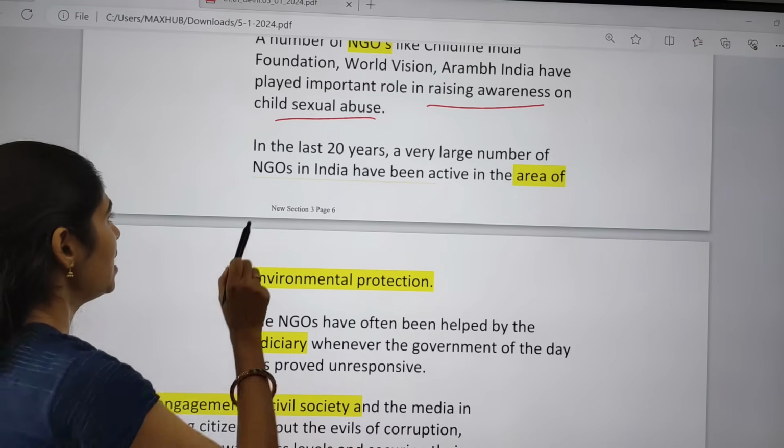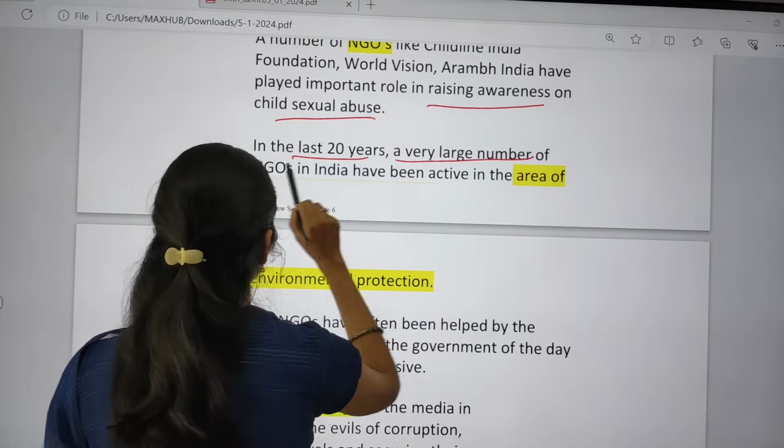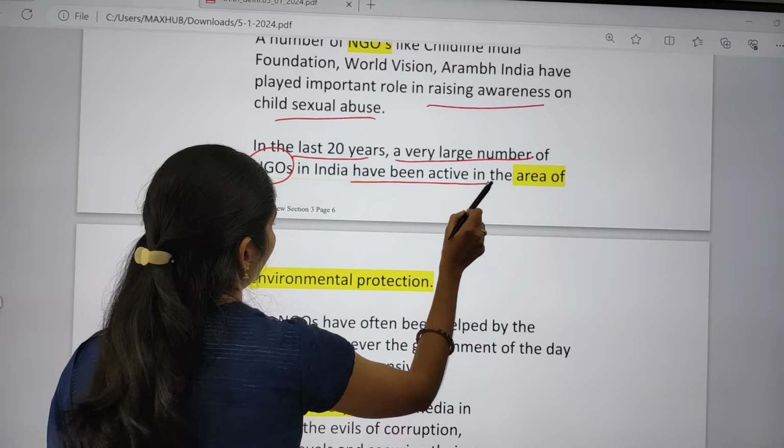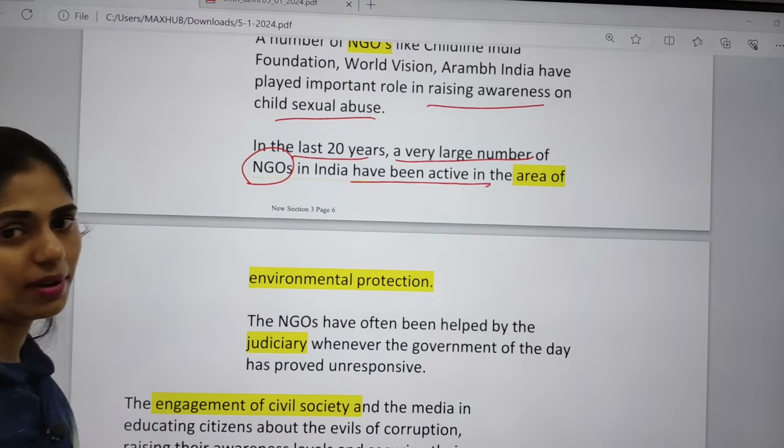Next, in the last 20 years, a very large number of NGOs in India have been active in the area of environmental protection.